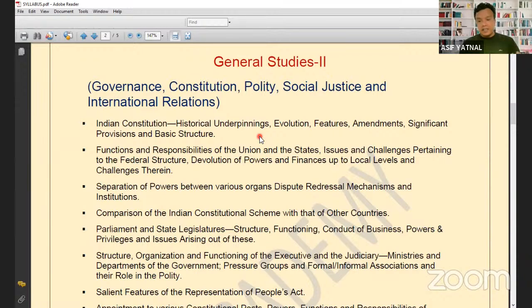Then the Government of India Act 1935. There were some features of the Government of India Act 1935. Some of the features of all these three acts have been taken into the current constitution. That is why you need to know the basics. BPSC will not ask what the Government of India Act 1909 is. What they will ask in the mains exam is to discuss which features we have adopted from the Government of India Act 1935. Now, for example, in this year's mains exam a question was asked: devolution of power from the central to the local level, how has it changed the paradigm of administration in India?